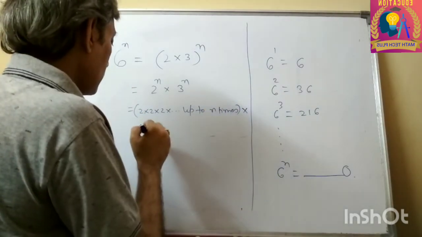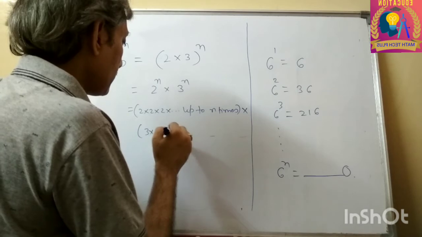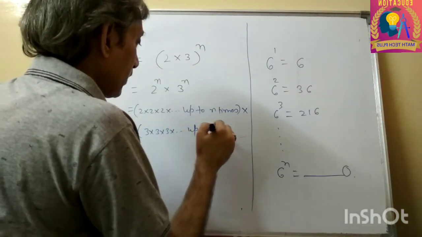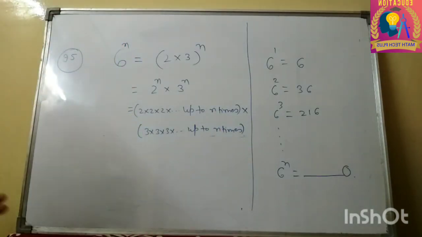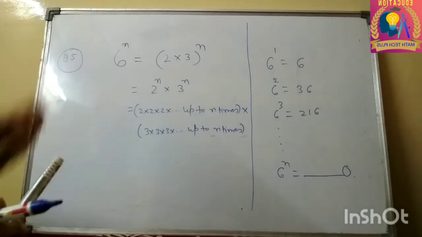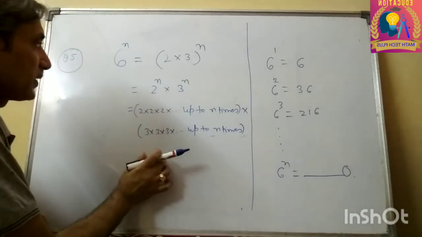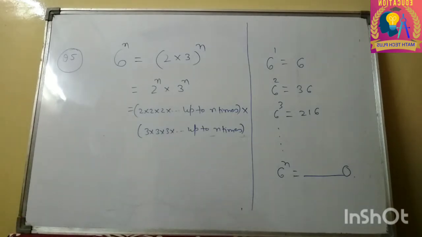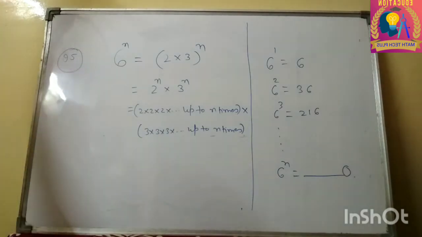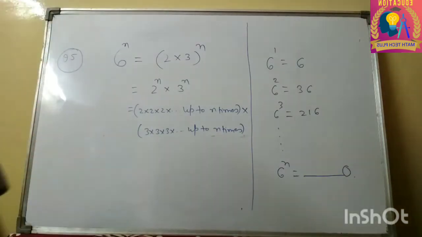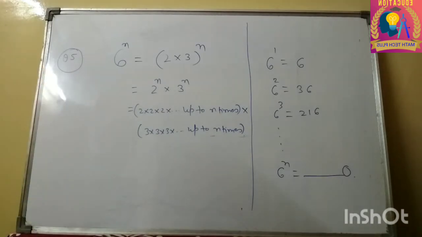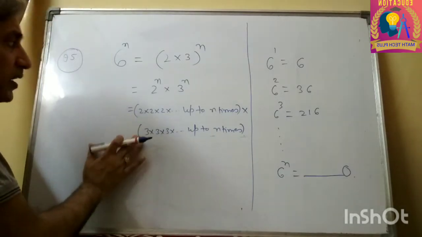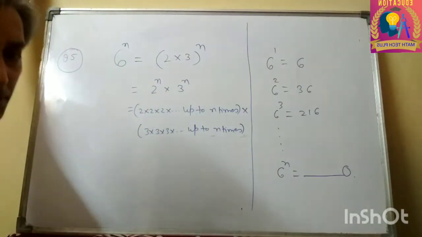Into 3, into 3, into 3, up to n times. Now look, when we factorize this, we are getting only 2 and 3 as its factors. But one thing is for sure: any number which ends in 0 must contain 2 as well as 5 as its factors, and that is not the case here. 2 is here but 5 is not here.